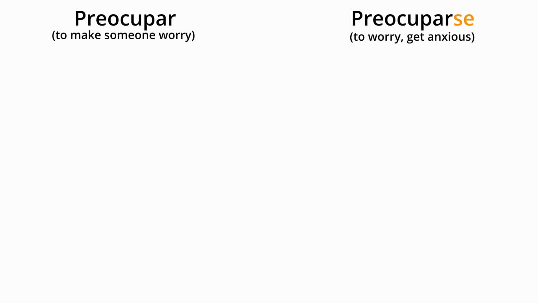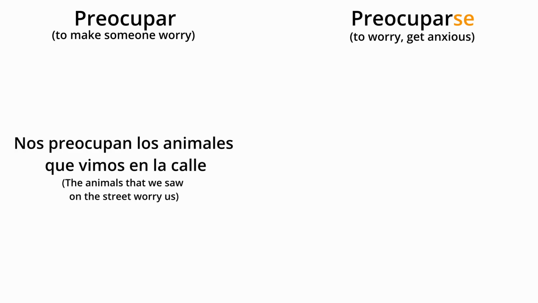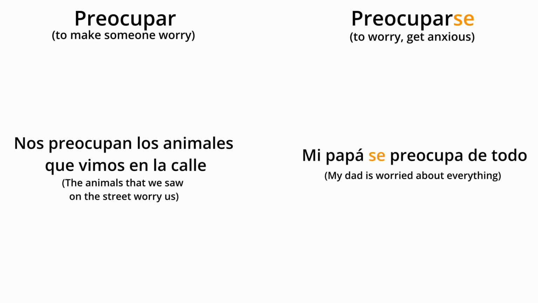Next pair is preocupar and preocuparse. The first means to worry, in a sense like something worries me. And the second means to worry as well, but in the meaning to get anxious. The examples are: Nos preocupan los animales que vimos en la calle, and mi papá se preocupa de todo.